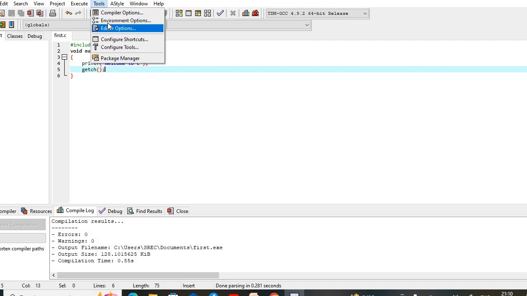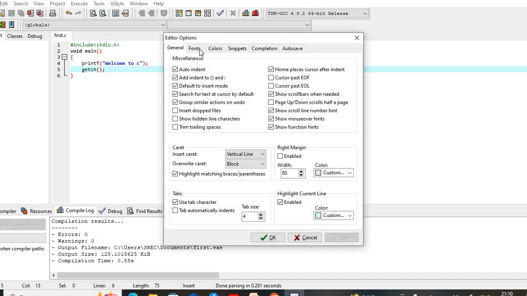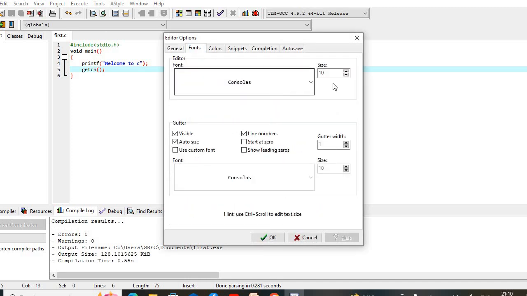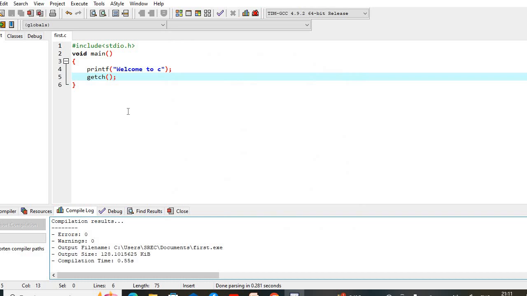And if you want to increase the font size, then you have to go to tools and there is the editor option. In the editor option, we have the fonts. Go to the fonts and there is a size. We can increase the font size. Here I am giving the size as 12. Click on OK. Now see here, the font size has been increased. Even we can change the colors also.